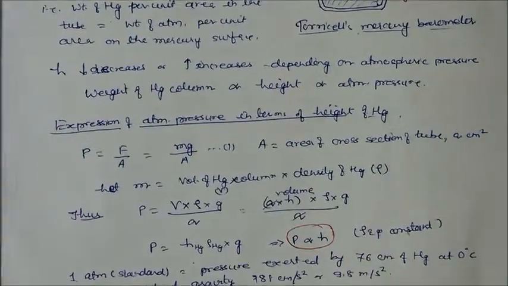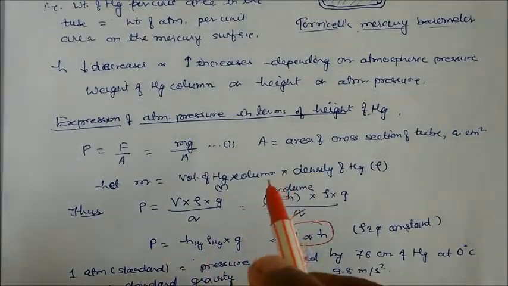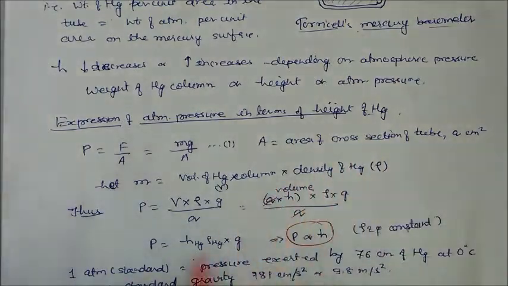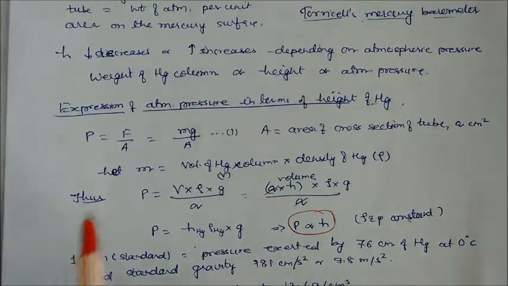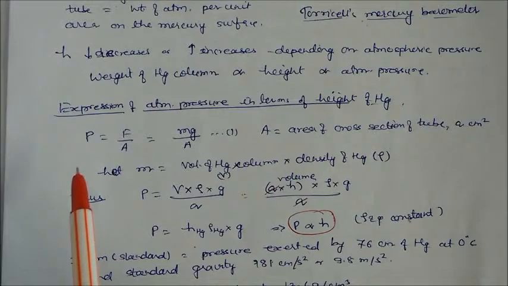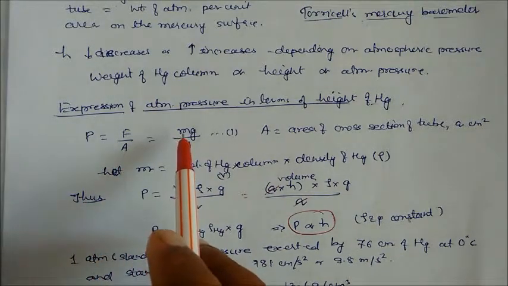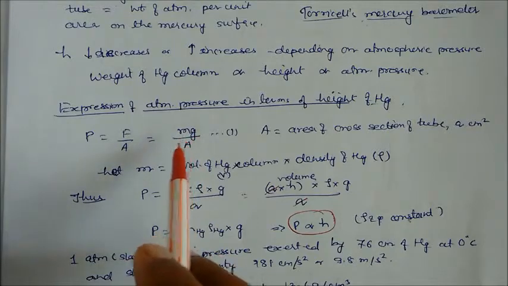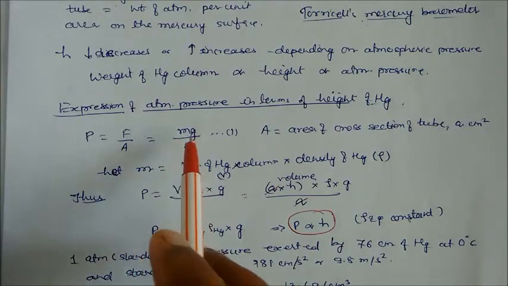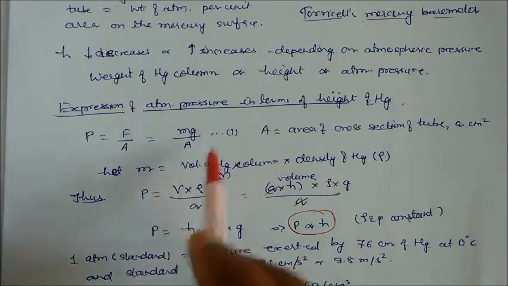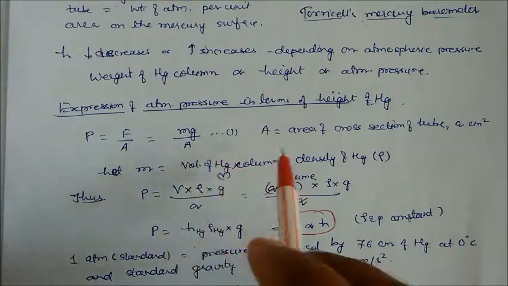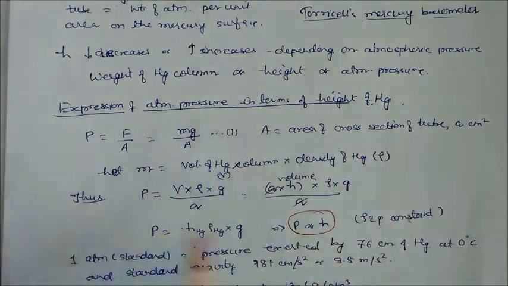Now we will see the expression of atmospheric pressure in terms of the height of mercury, and how we have calculated this height. We know the formula: pressure is equal to force by area. Force is nothing but mass times gravity, mg by A, where m is the mass and g is the gravity. This is equation 1. What is A? A is the area of cross section.